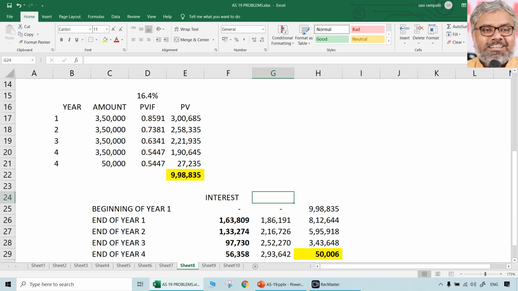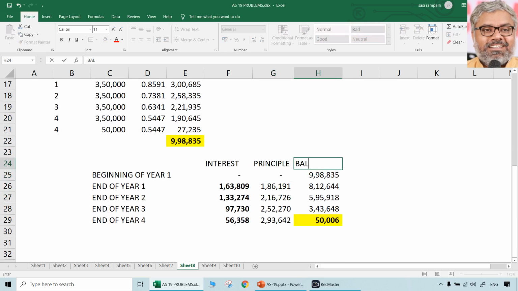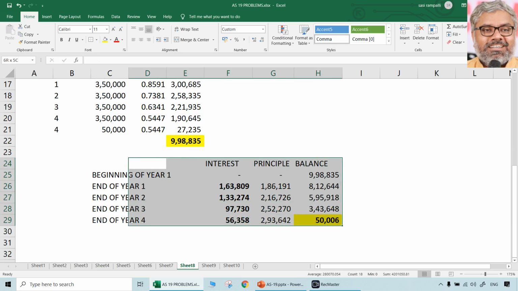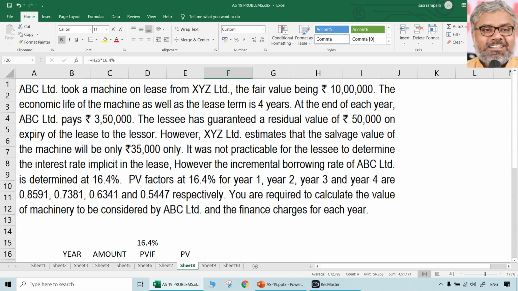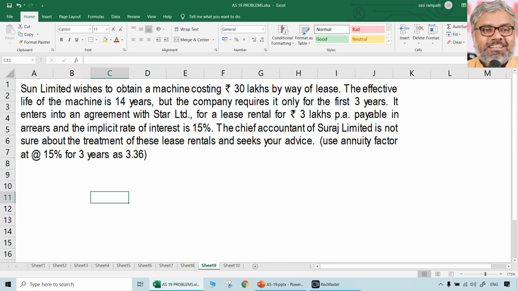And amount towards principal also can be separately taken. So balance principal can be taken here. So like this, a table has to be written with which we can find out what is the interest charges related to each year. That's all. That was question number 8. That type of questions can also be expected.